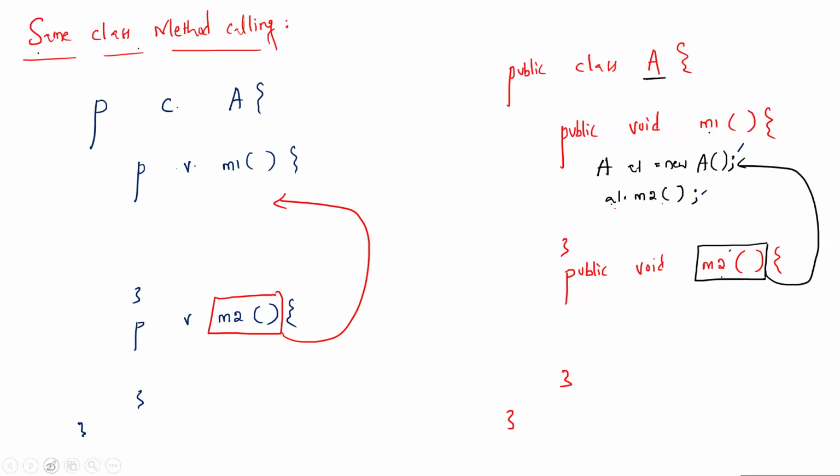The second possibility is, because they both are present in the same class, within the same class these two methods are present, so we can call directly by method signature. What's method signature? Method name and parameters. If anything is there, we will give the values, but it is empty, therefore here also it will be empty. This is the second possibility. This is possible because they are in the same class. So this is approach one for calling same class methods, and this is approach two.